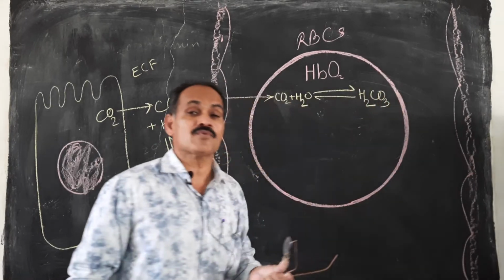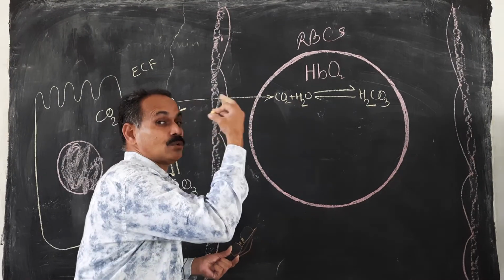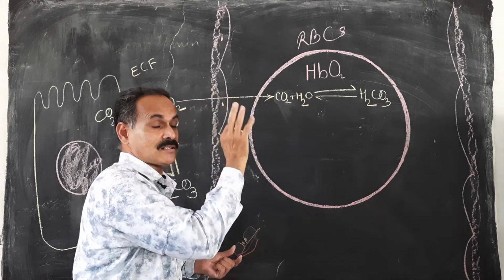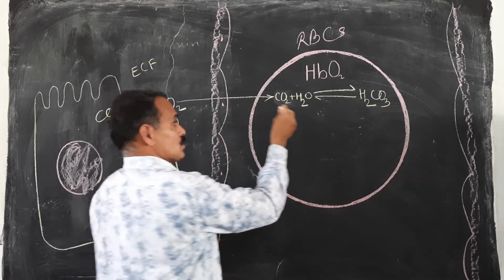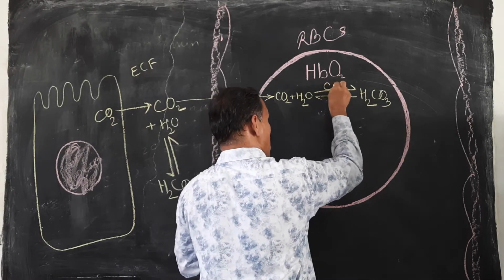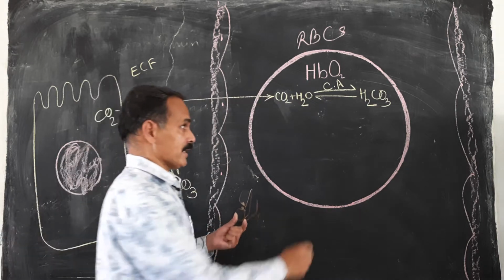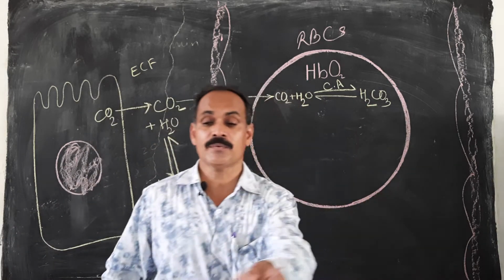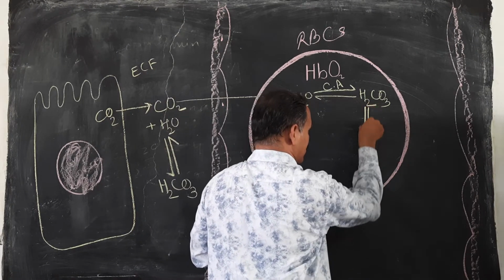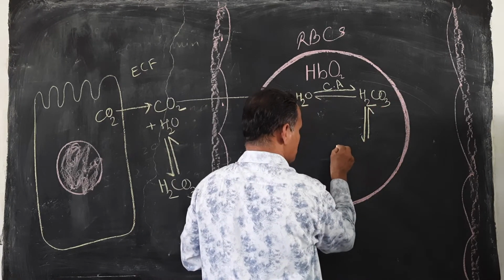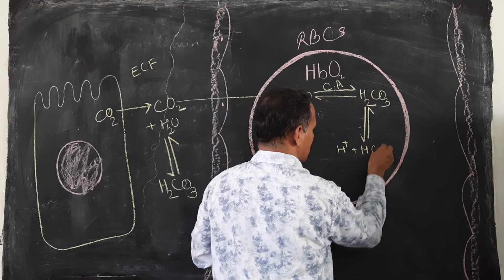This reaction becomes very fast in the RBCs. It is about 5,000 to 13,000 times faster than in the plasma, because this reaction occurs due to the presence of the enzyme carbonic anhydrase. Now this H2CO3 which is formed here is very unstable. Again it dissociates into H plus and HCO3 minus.